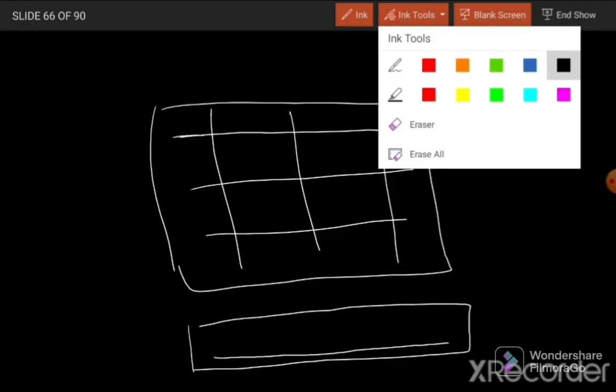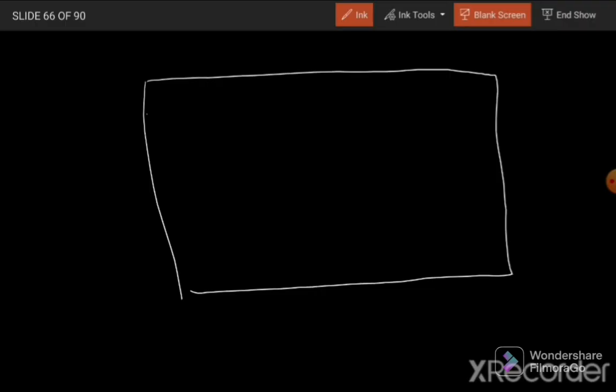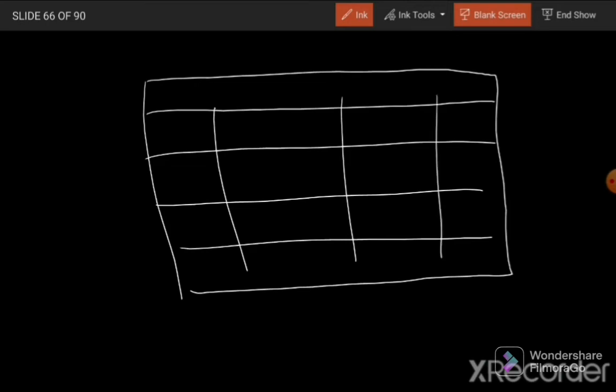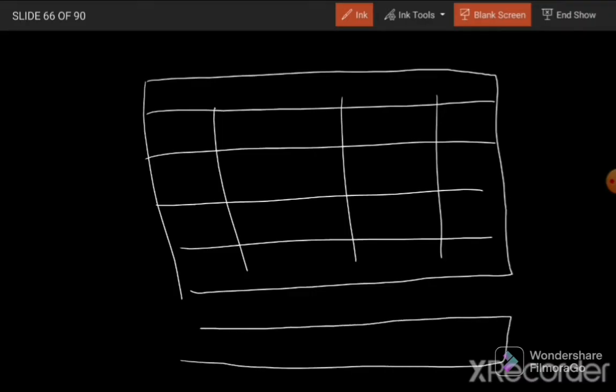For example, I provide this reinforcement first in this direction and this reinforcement at a later stage, after the first reinforcement. If I draw its section, first at the bottom this reinforcement will come and then this reinforcement will be above that bar. If I calculate the effective depth, in this direction, which is the east-west direction, it will be up to the centroid of this bar, and in the north-south direction it will be from here up to the centroid of this bar.